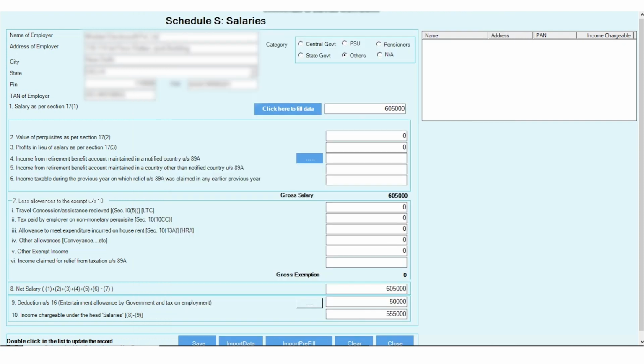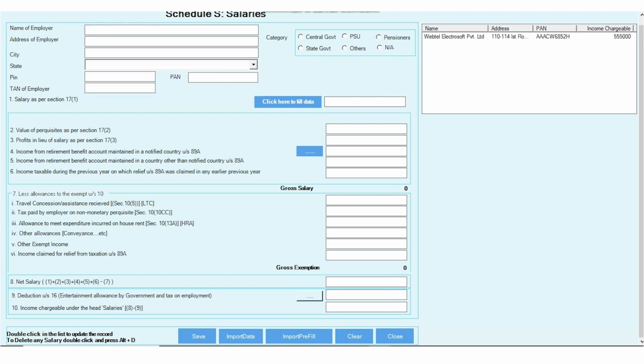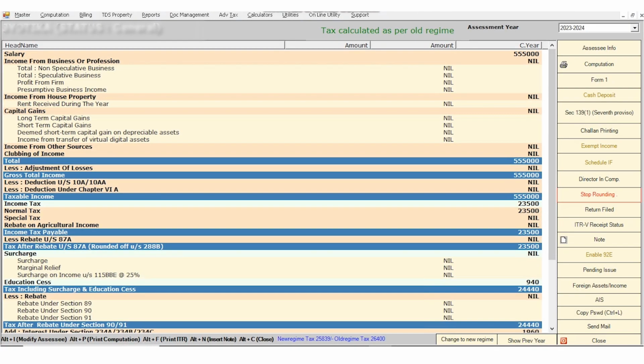And after that your data will be saved like this, and your deduction as per section 16 will be calculated automatically. Then you need to click on the save button, and then like this your data will be saved in the salary schedule.